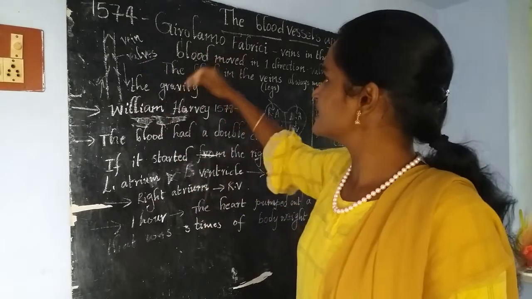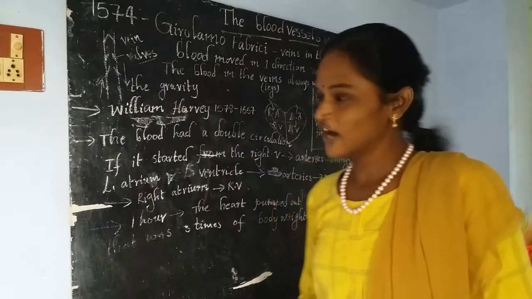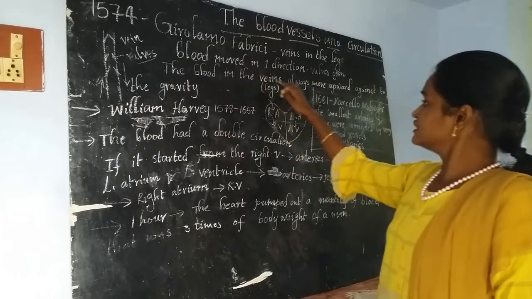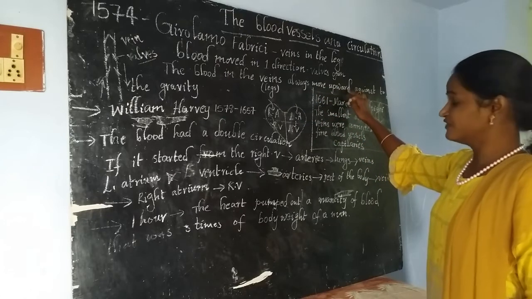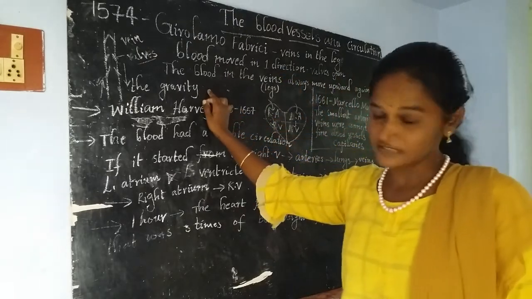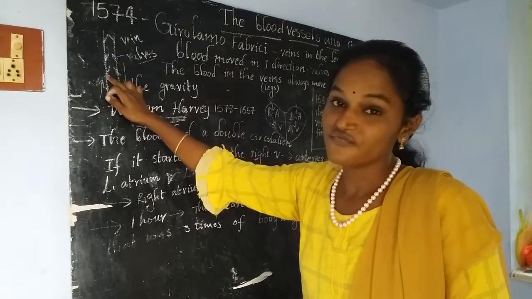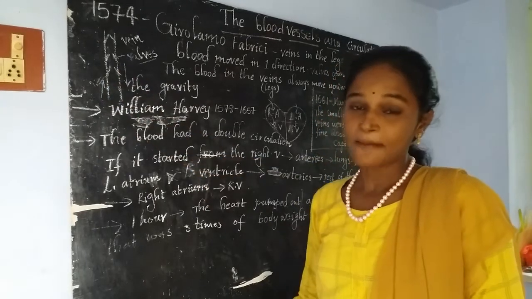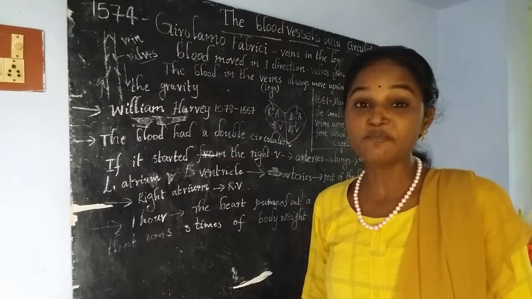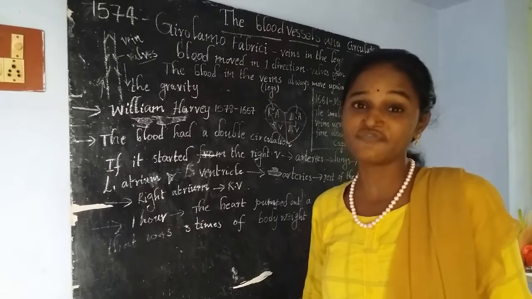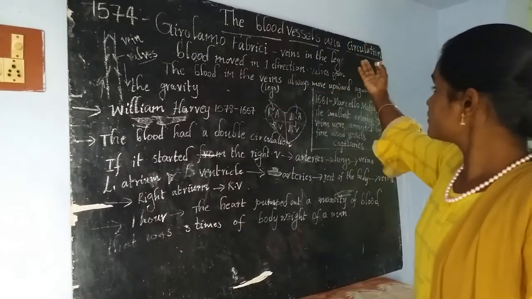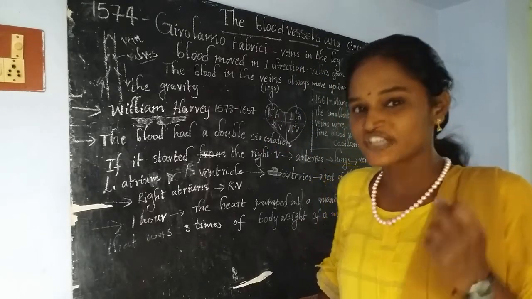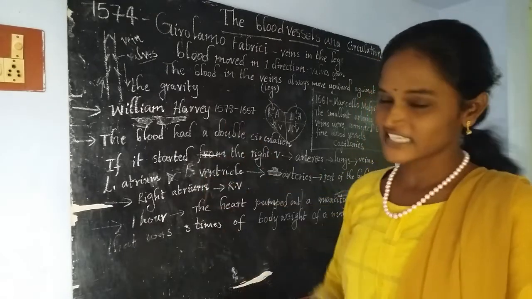This was discovered by Girolamo Fabrici. The blood in the veins always moves upward against gravity because of the presence of valves. He gave this information, but he was unable to explain the importance of his observation. He failed to explain the total circulation in organisms, how the circulation happens.